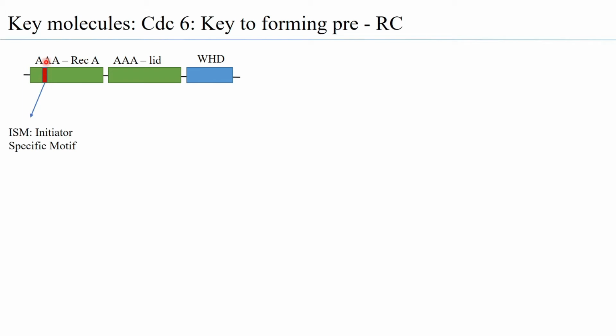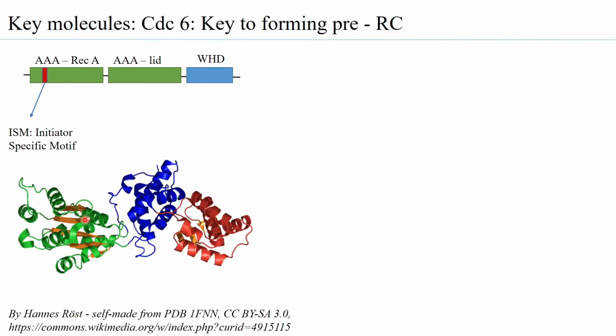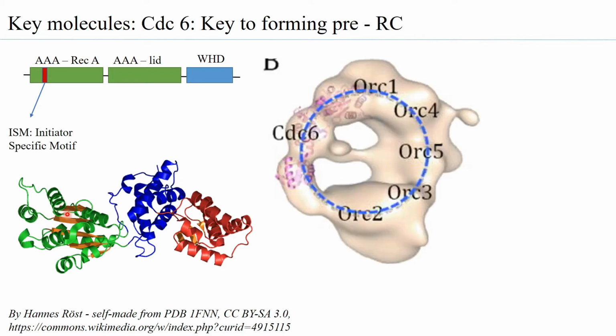This conserved region is called the initiator specific motif, and this is the region which enables CDC6 to interact with the DNA. Effectively, it is a single polypeptide, and it can bind to ATP, and it has an inherent ATPase activity.